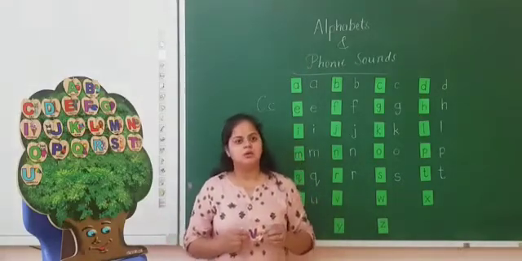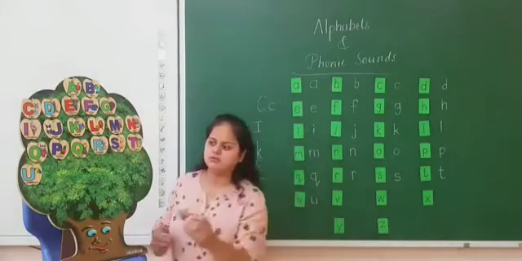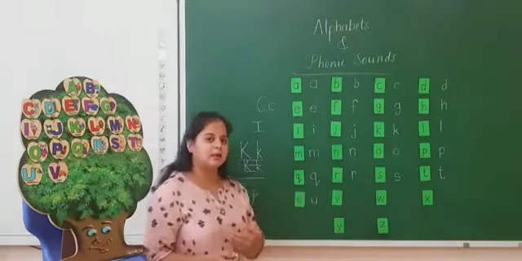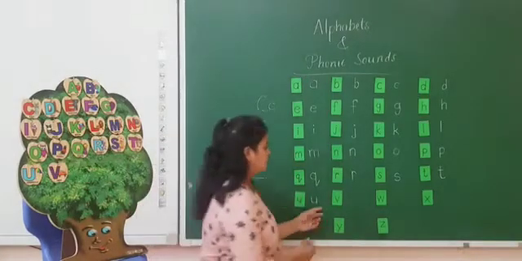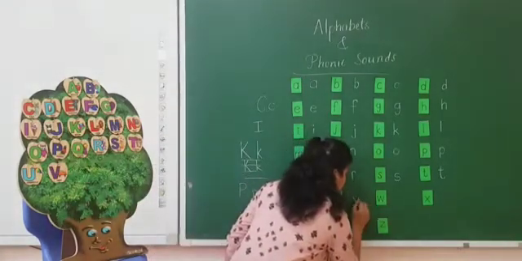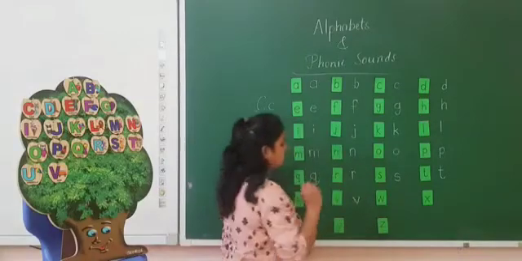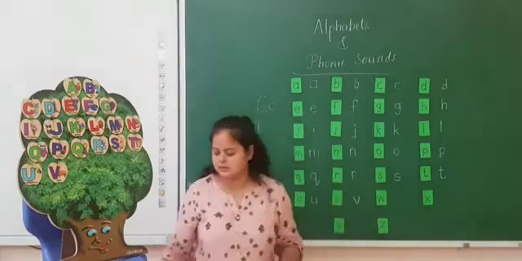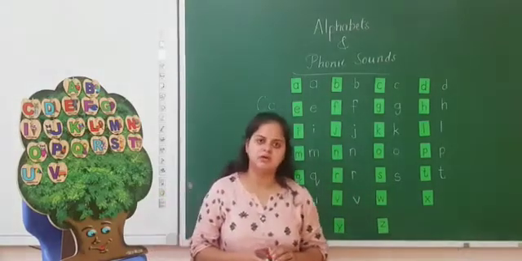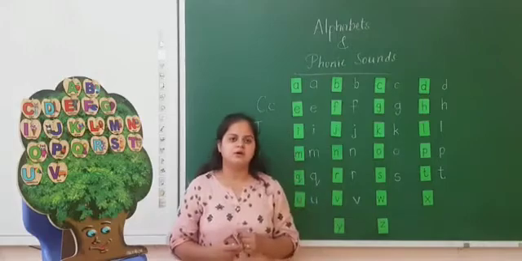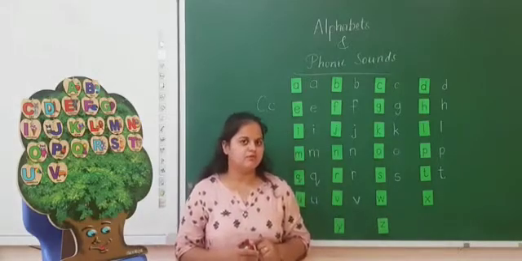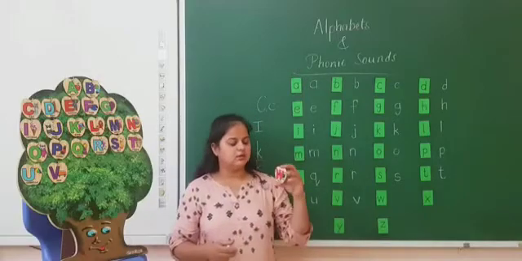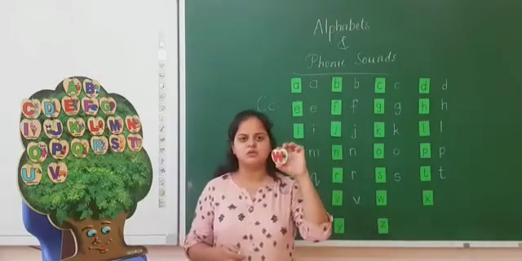The next is V. V is also similar in capital and small, but the size is different. The capital V is big in size and the small print letter is small in size. V sounds V. V, van. V, violin.